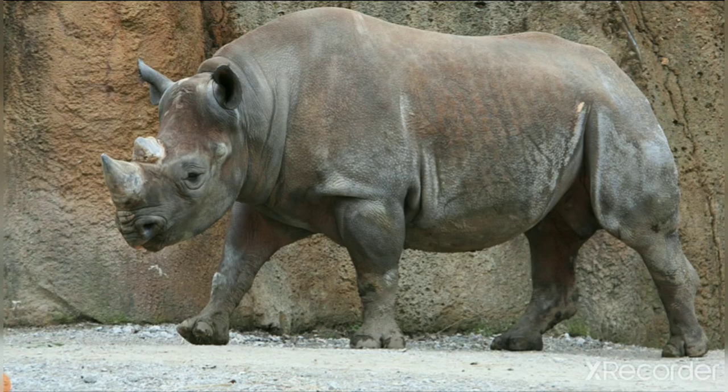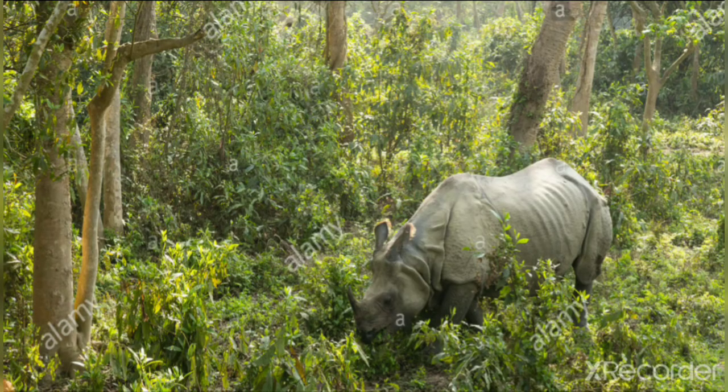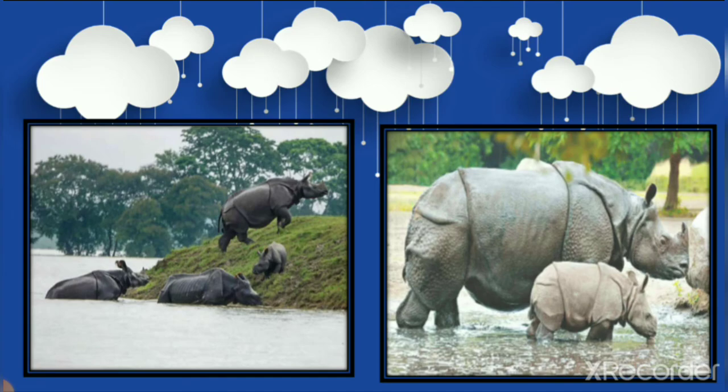Then next is rhinos. Now these are the animals which are found in Africa. They have horns on their face. Here you can see the picture of the horn on their face. We call it rhinoceros. So here is a picture. They are also living in forest, open forest. They eat plants, right? Also they like water like elephant. Let's see some pictures. Here you can see the picture that they are playing in water.